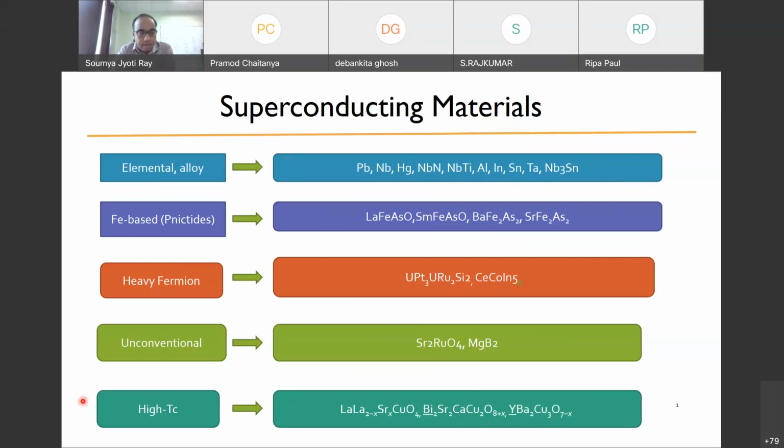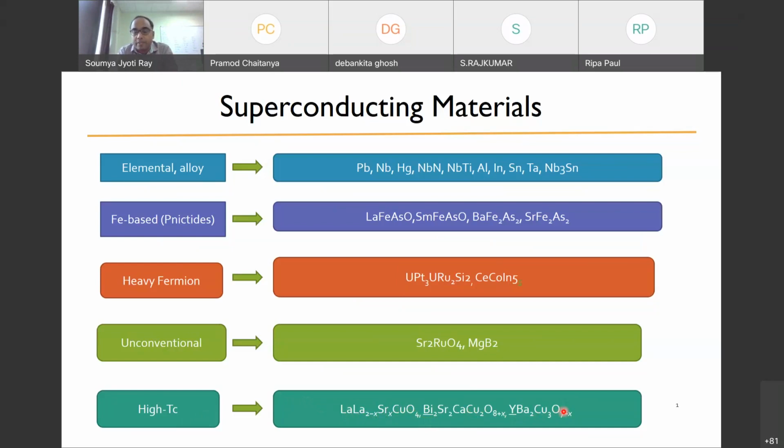Later, actually this is not in the proper order, the high TC superconductors were discovered. As the name suggests, they have a higher critical temperature, higher meaning above liquid nitrogen temperature. This formula is a little bit wrong, lanthanum has been repeated twice. So like lanthanum strontium copper oxide, which is LSCO in short form, bismuth strontium calcium copper oxide, that is BSCCO, and then yttrium barium copper oxide, or YBCO. These are the materials which come under the family of high TC superconductors, and they are mostly ceramic.